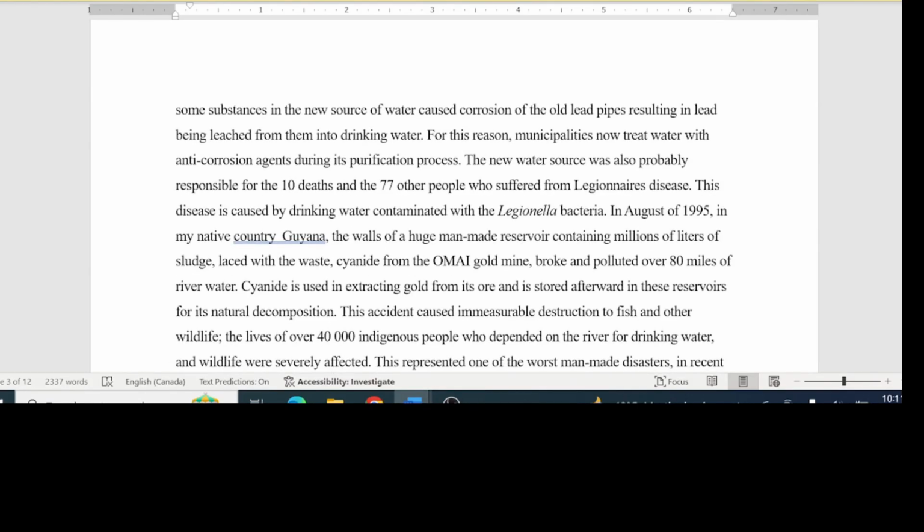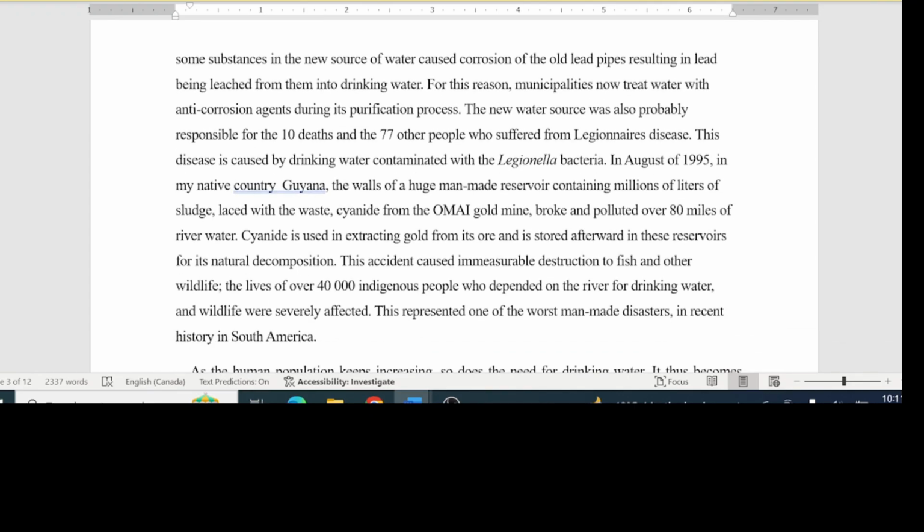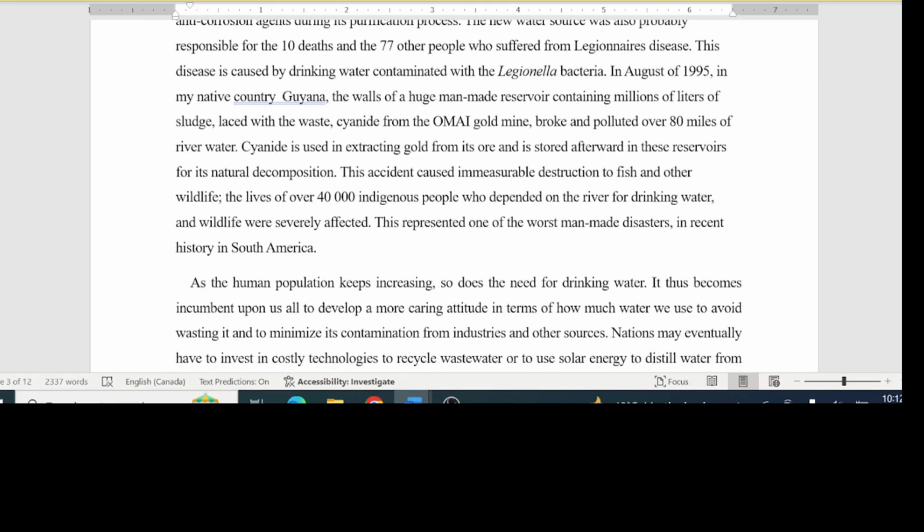For this reason, municipalities treat their water with anti-corrosion agent during its purification process. The new water source was probably responsible for 10 deaths and 77 other people who suffer from Legionnaires' disease. This disease is caused by drinking water contaminated with the Legionella bacteria.